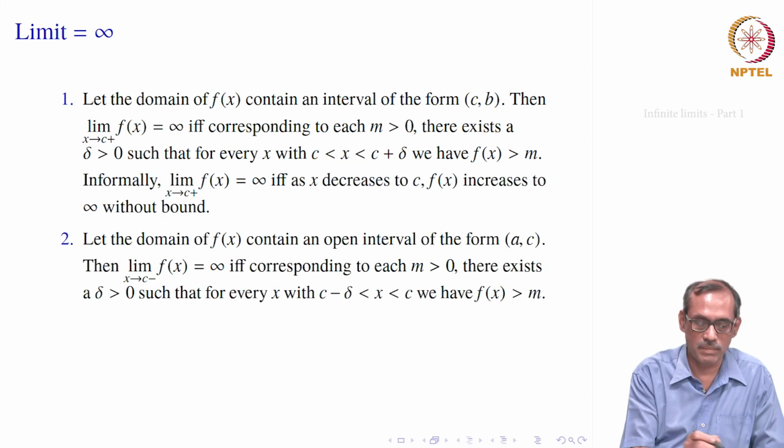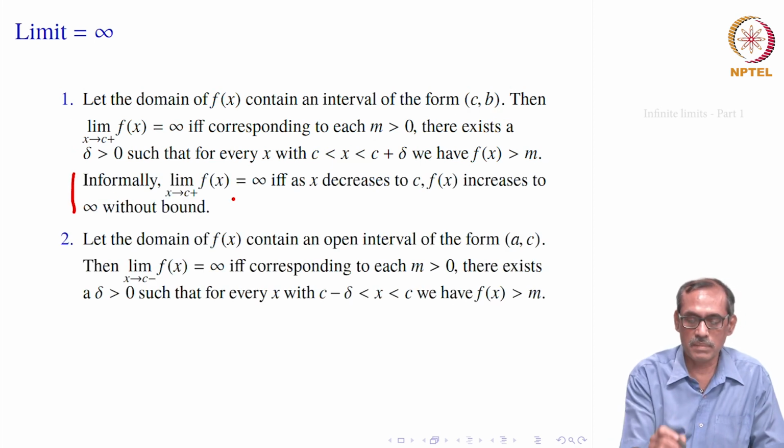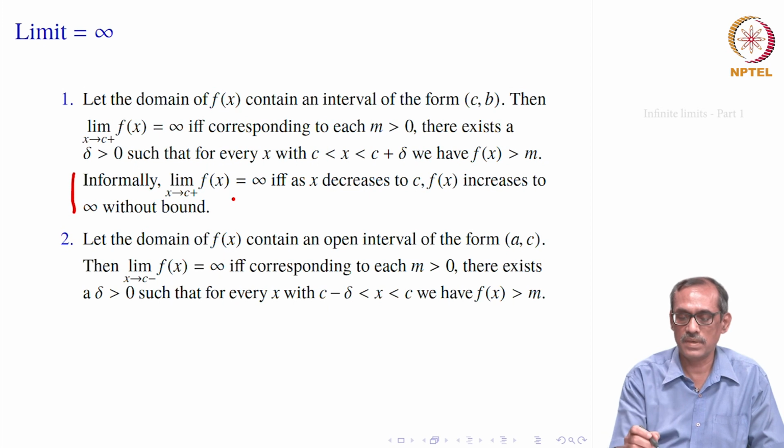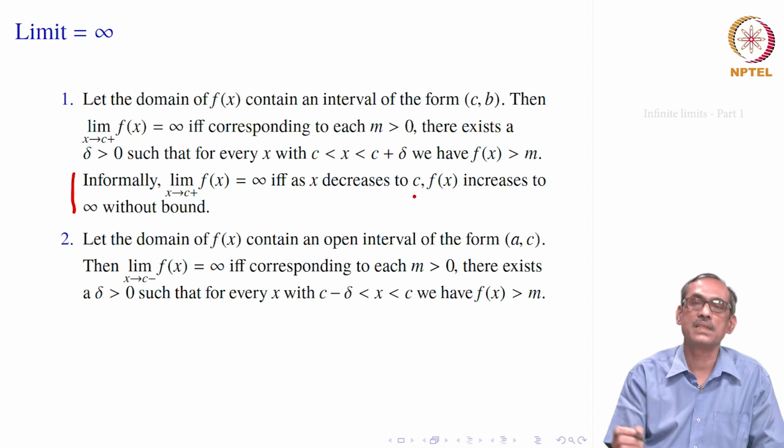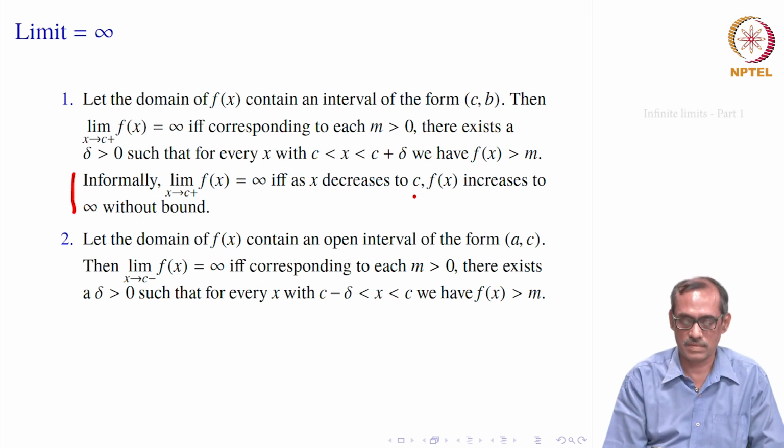So, informally we would say limit f x equal to infinity if, as x decreases to c, because it is from the right side, f x increases to infinity without bound. You cannot stop somewhere, there are still bigger values than any value. That is the idea of limit x goes to c plus equal to infinity.